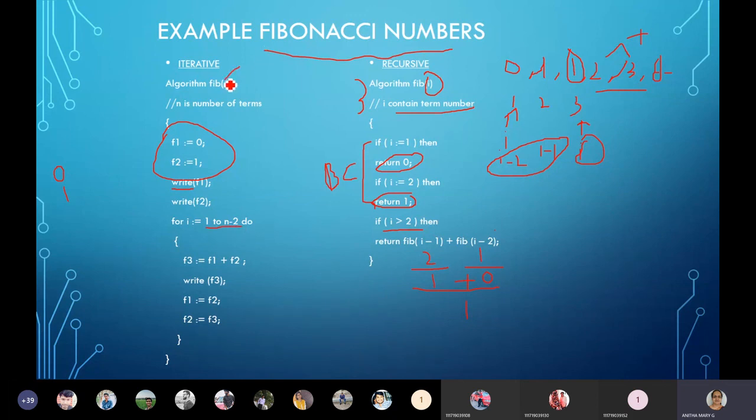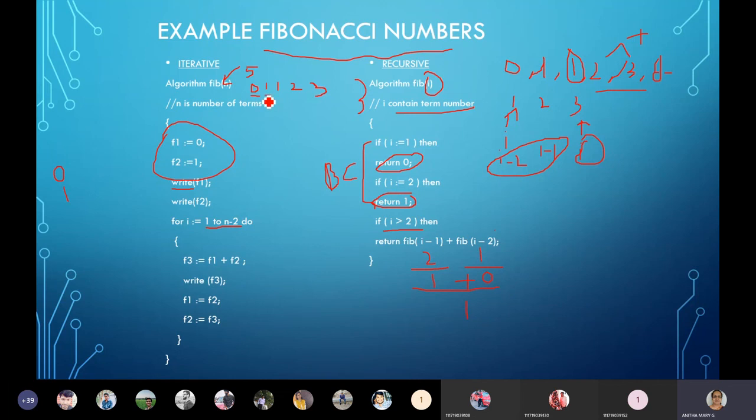Suppose I pass n as, say, 5. What result are we expecting out of this? 0, 1, 1, 2, and then 3. So n is the number of terms in the series. So 5 I am giving: 1, 2, 3, 4, and 5. Okay. So this is the first one, second one.